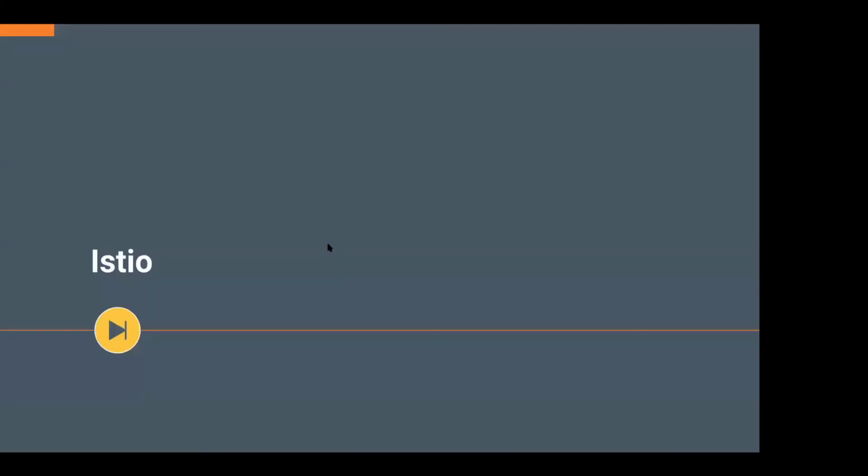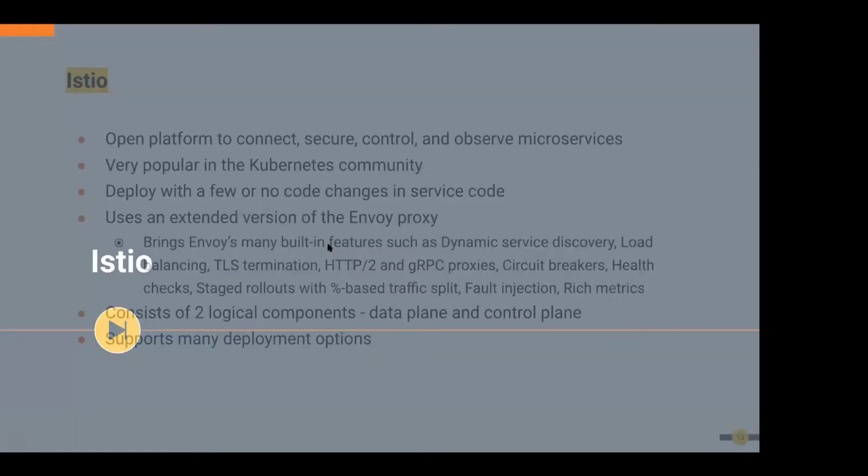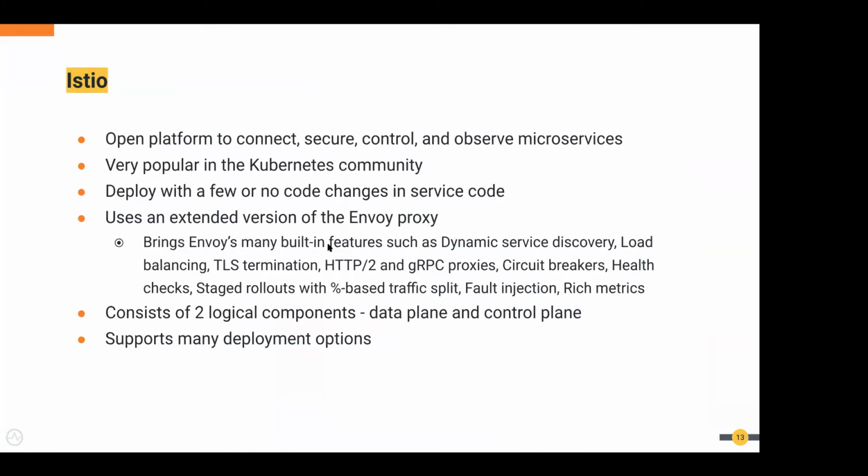And then we have Istio. So Istio is very popular among the Kubernetes community, and it provides again an open platform to connect, secure, control, and observe your microservices. It can be deployed with few or no code changes to your service code. So this is built on top of Envoy proxy, so it brings Envoy's main built-in capabilities like service discovery, load balancing, etc. So this also supports many deployment options.